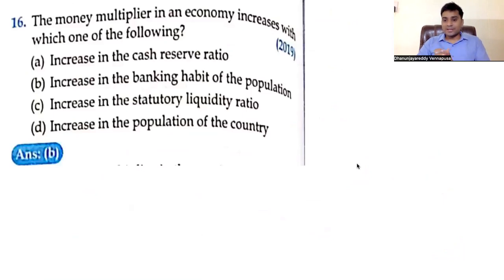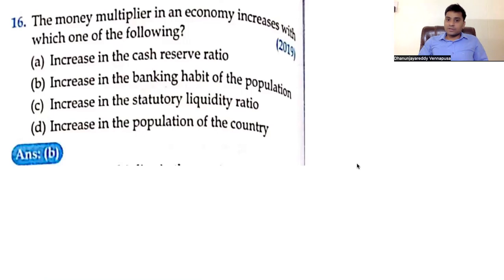The money multiplier in an economy increases with which of the following? This is absolutely a previous year question. Again, I have already discussed this in the first 15. So this was a repetitive question. This is the advantage that you get from previous year questions. At least 20 question themes will be there. That is my promise. At least 25 themes we can cover. 20 to 25 themes we'll get.